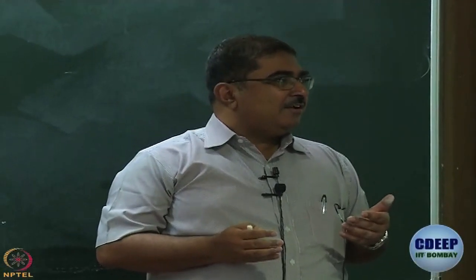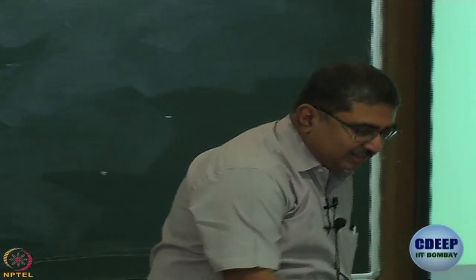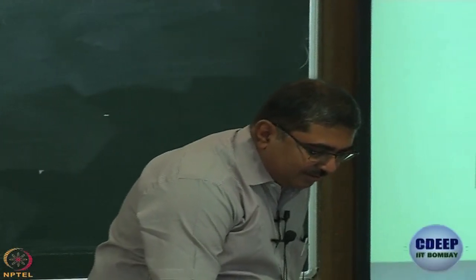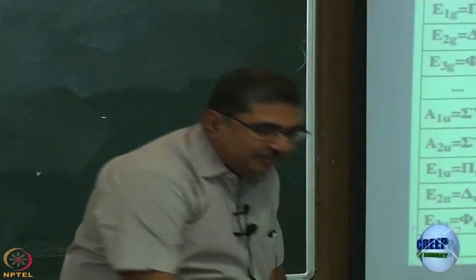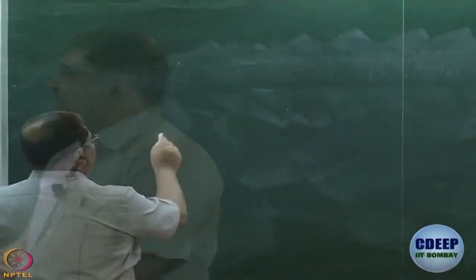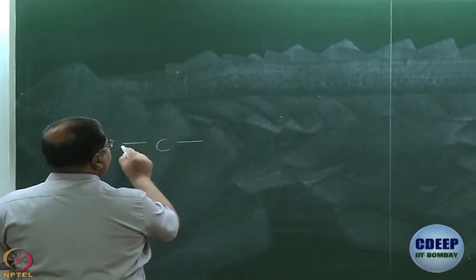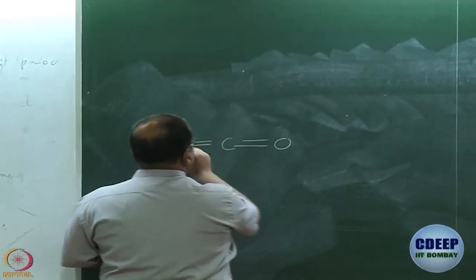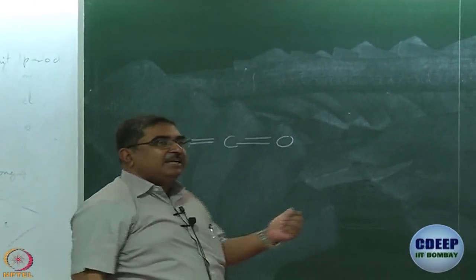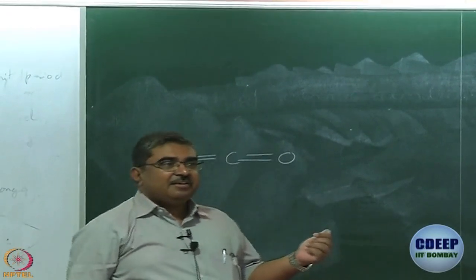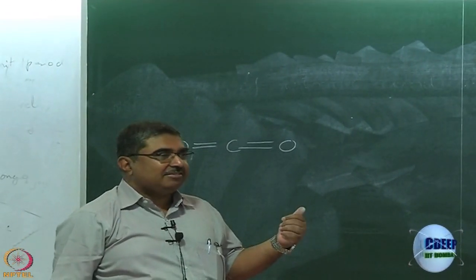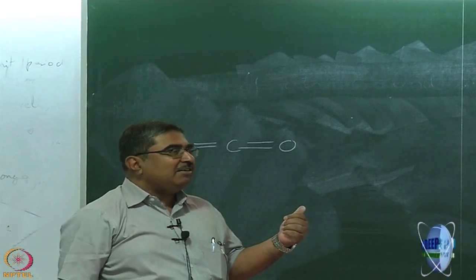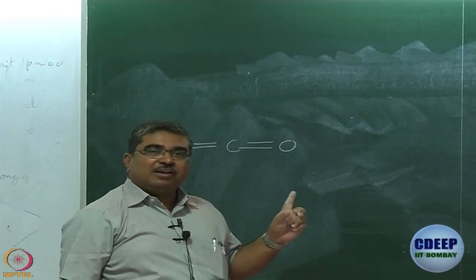Okay. How many atoms are there in water? Okay. Let us think of another kind of triatomic molecule, carbon dioxide. Is carbon dioxide linear or bent? Linear. How does it affect the vibration? Instead of 3n minus 6 vibrations, I should have 3n minus 5 vibrations. So, how many vibrations? 4 vibrations.